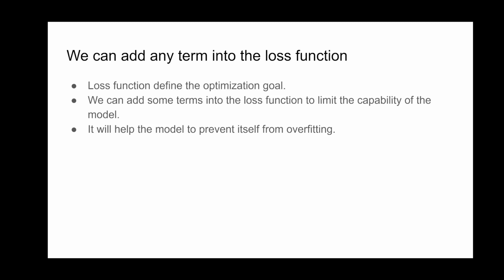For example, we can add some function to limit the capability of the model. This will prevent the model from fitting the error, because the capability of the model is decreased, so that it cannot fit the noise of the input data.